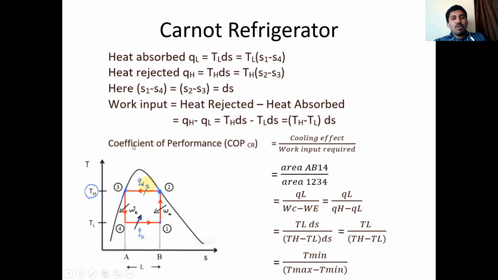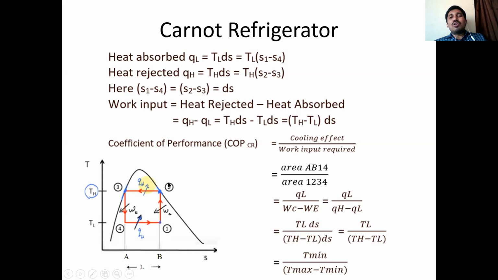Now we see the coefficient of performance of the Carnot refrigerator, which is equal to output by input. What is the output, or what is the objective? The amount of heat removed from the cooled space, nothing but the cooling effect or refrigerating effect, which is denoted by QL.